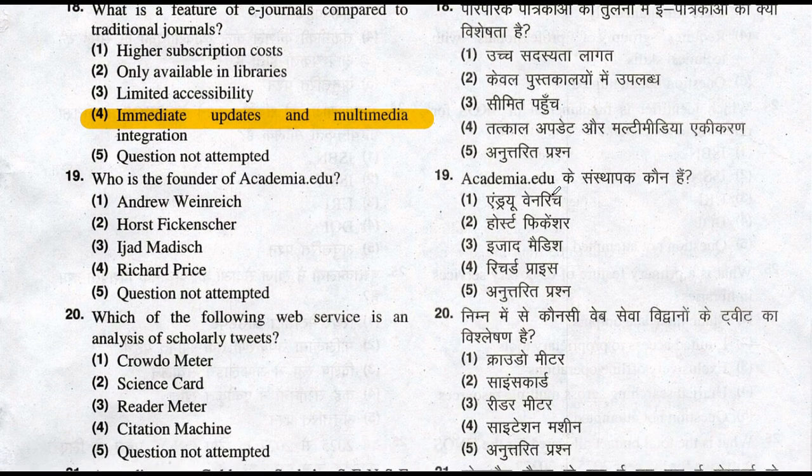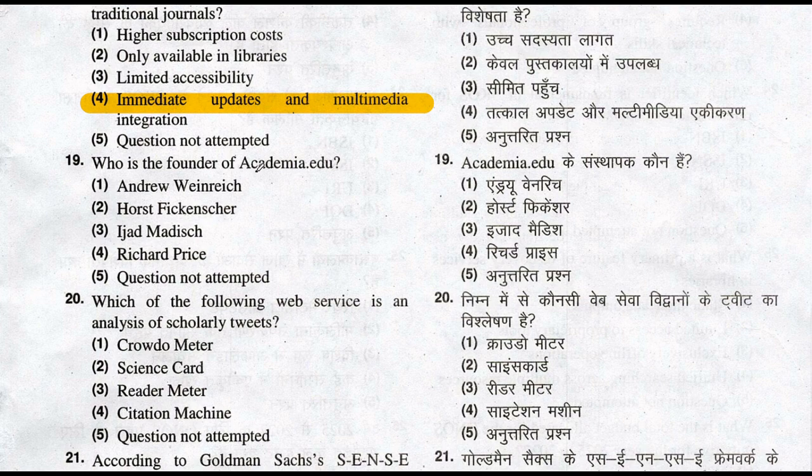Who is the founder of academia.edu? Let's see who is the founder. It is Richard Price. Option number 4 is the correct answer of this question. This Richard Price is the founder of academia.edu.